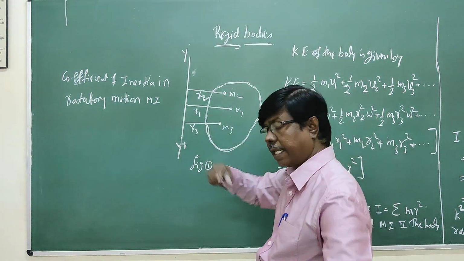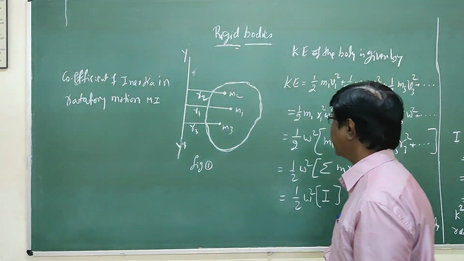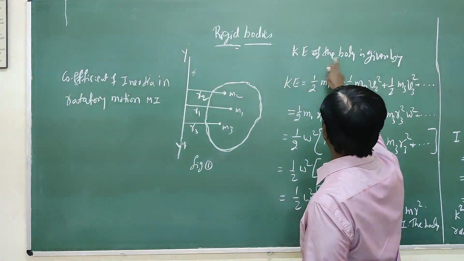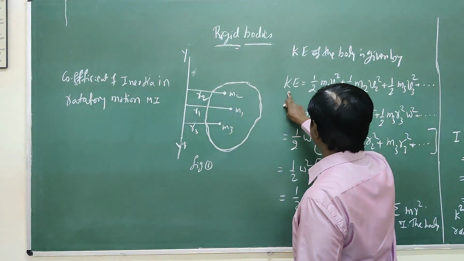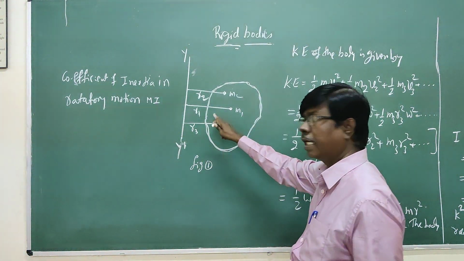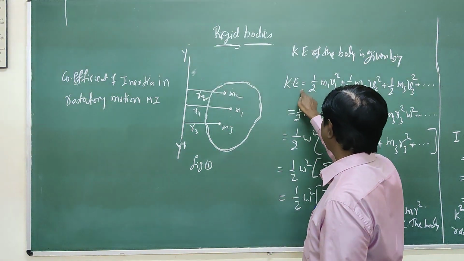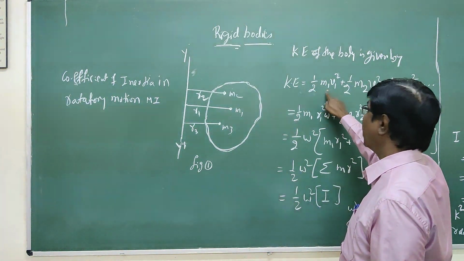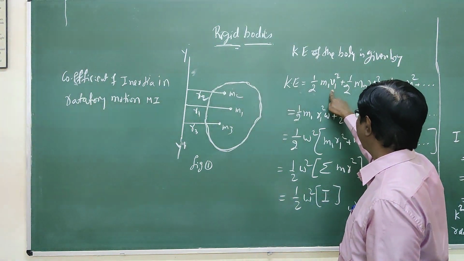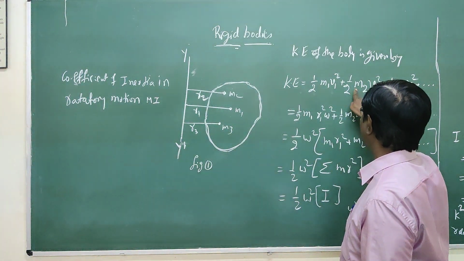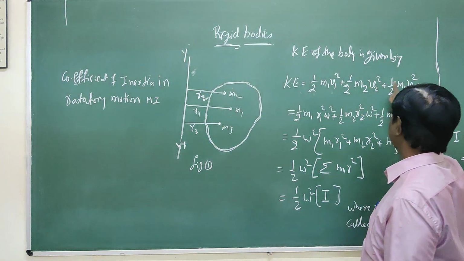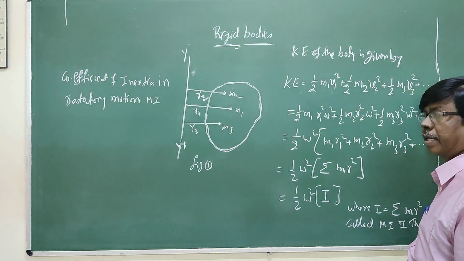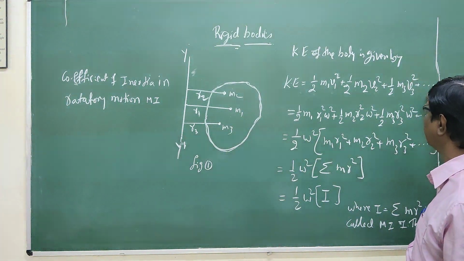So the particles take the velocities. The kinetic energy of the body can be given by the kinetic energy with a linear velocity v1. The kinetic energy of the particles is half m1 v1 square plus half m2 v2 square plus half m3 v3 square, and so on.